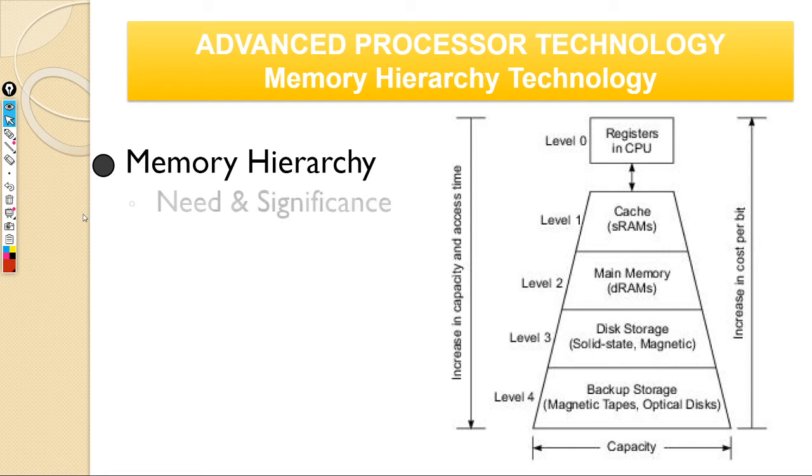Okay, so that's your memory hierarchy. So we saw the need and significance. What's the exact need? The need is we have a lot of applications now, and applications are getting more and more demanding, and we need to keep them somewhere. A simple example is if you want to watch a movie. The movie itself will be about 1 gigabyte or something, so you need to store it somewhere, and then it has to be buffered and